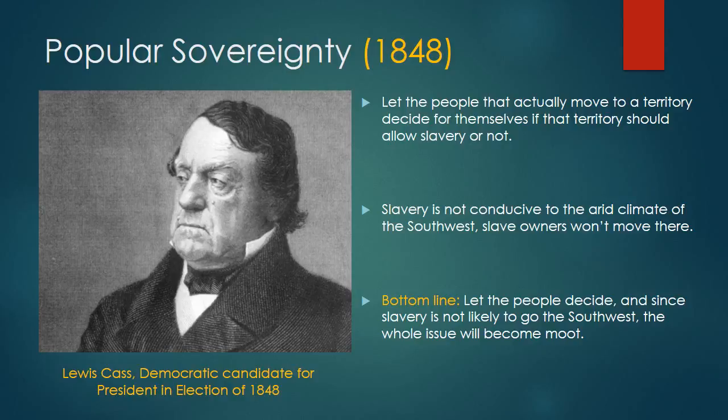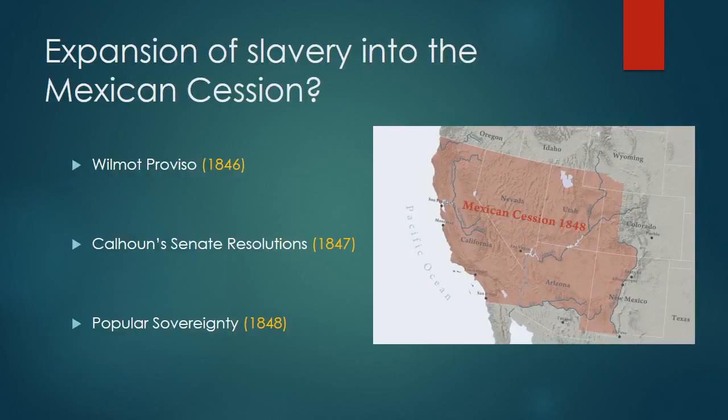And that was all a result of the Mexican-American War and the acquisition of all these brand new territories of the Mexican Cession. So this question of slavery's expansion, just to review, we see in 1846 as highlighted by the Wilmot Proviso that the North believes Congress should restrict slavery, has the right to restrict slavery, and that slavery is not to expand. That is now a matter of principle for the North.